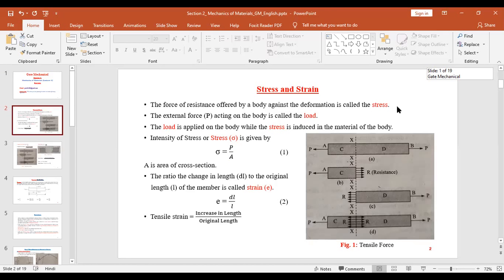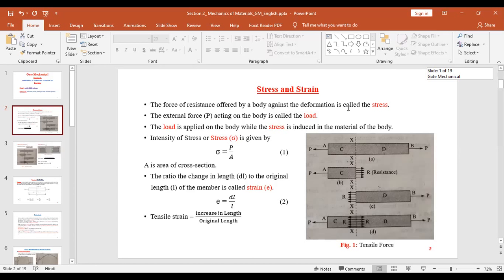So what is stress? And one more thing I want you to note down, that I have prepared these notes myself. So whatever is written in these slides, in these notes, you have to read each and everything. Please don't leave anything, because already I have left out the unwanted text that is mentioned in the textbooks. So these notes are up to the point. So please study each and every line seriously, sincerely.